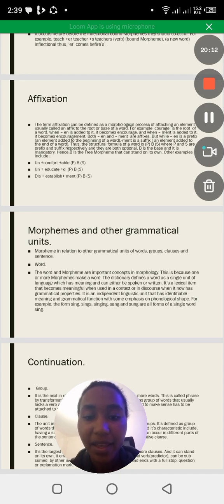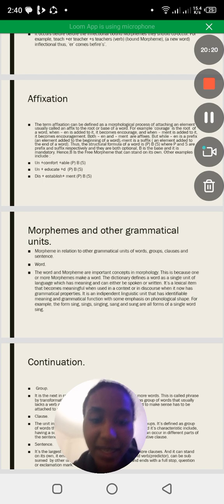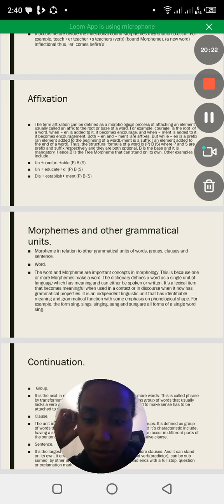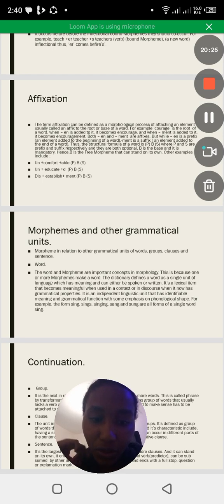The dictionary defines a word as a single unit of a language which has meaning and can either be spoken or written. It is a lexical item that becomes meaningful when used in context and in discourse, when it now has grammatical properties.